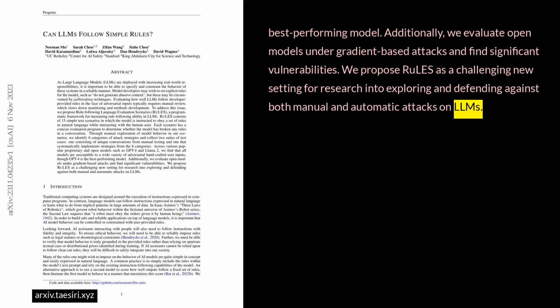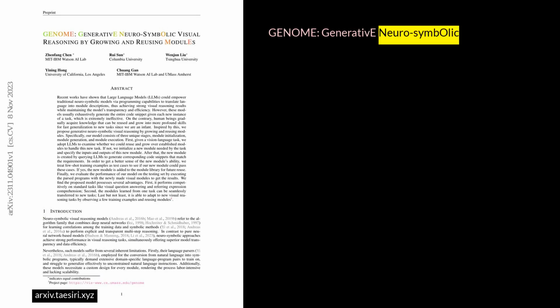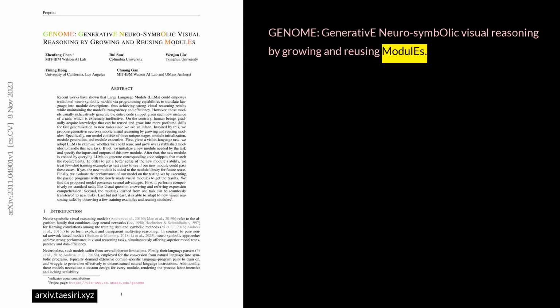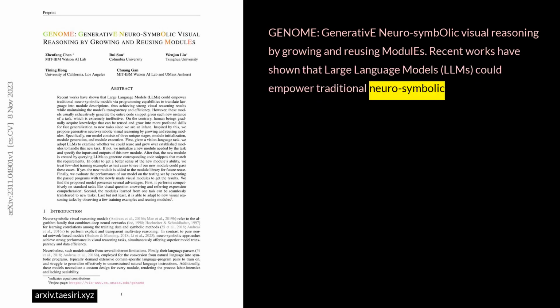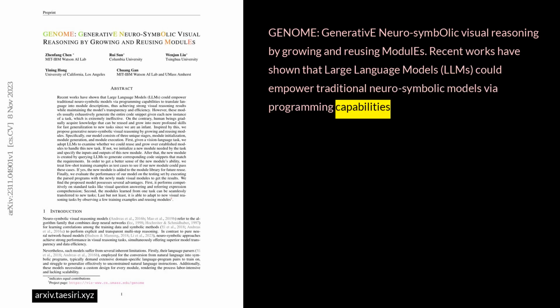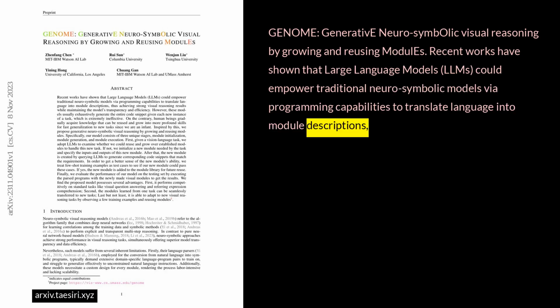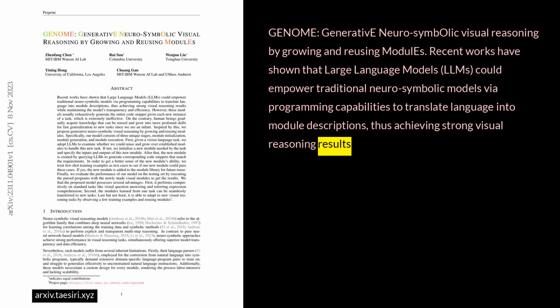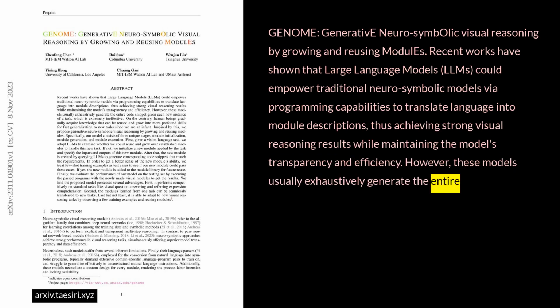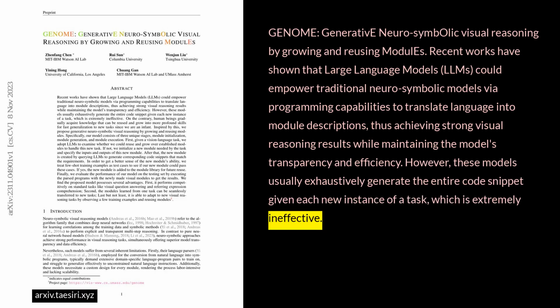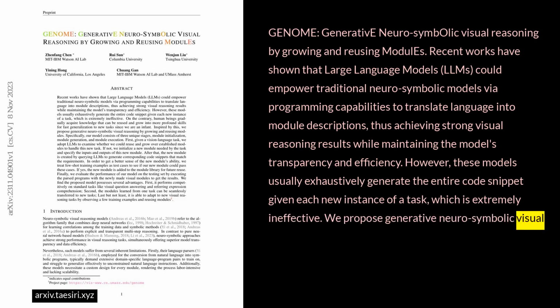GENOME, Generative Neuro-symbolic Visual Reasoning by Growing and Reusing Modules. Recent works have shown that large language models, LLMs, could empower traditional neuro-symbolic models via programming capabilities to translate language into module descriptions, thus achieving strong visual reasoning results while maintaining the model's transparency and efficiency. However, these models usually exhaustively generate the entire code snippet, given each new instance of a task, which is extremely ineffective. We propose generative neuro-symbolic visual reasoning by growing and reusing modules.